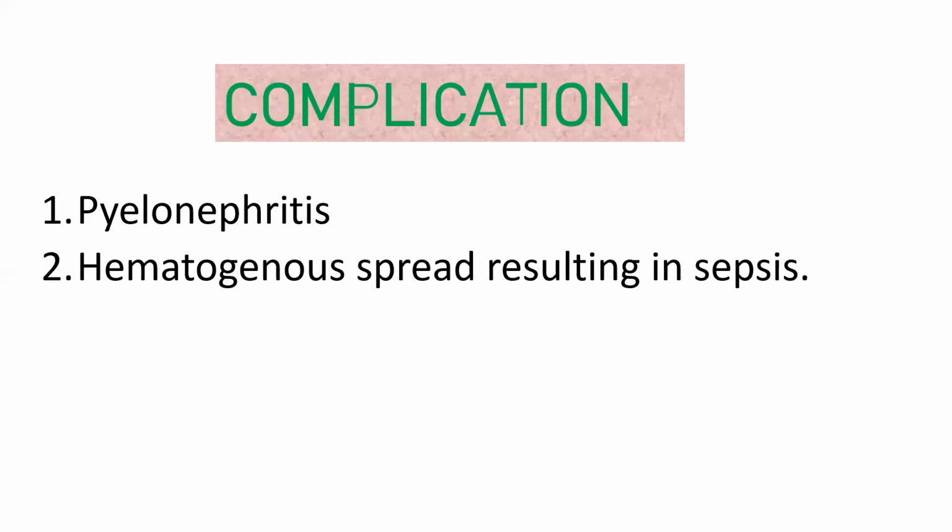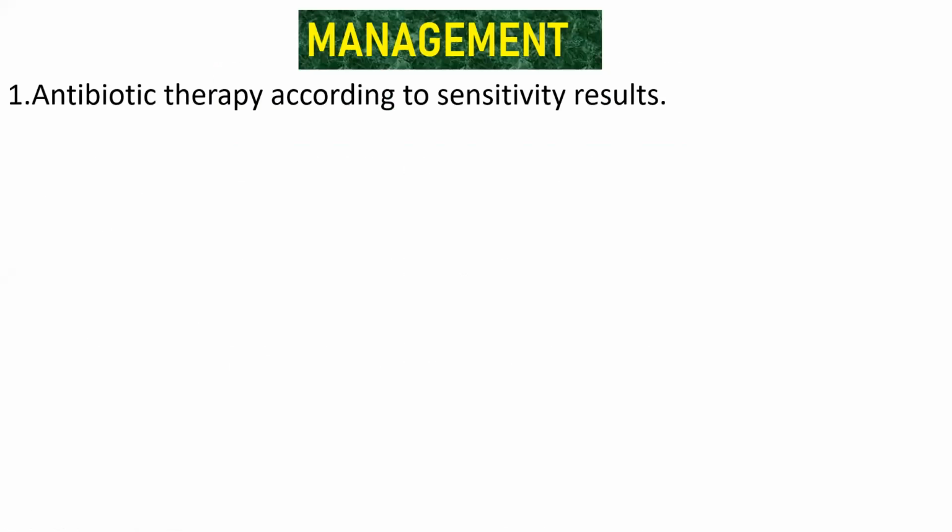Okay, then the next is hematogenous spread resulting in sepsis. These are the 2 complications of urinary tract infection. Okay, next I will be discussing the management of the urinary tract infection. The first management of urinary tract infection is antibiotic therapy, according to the sensitivity result.